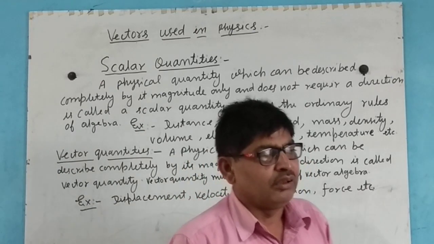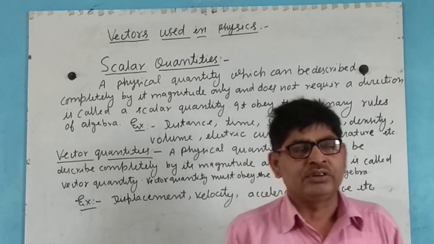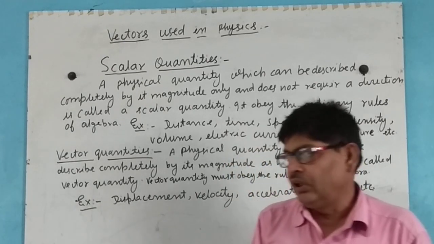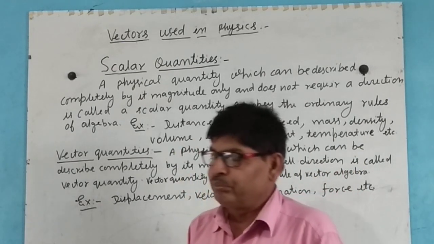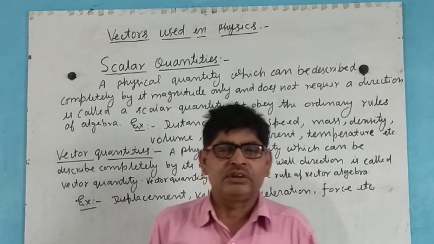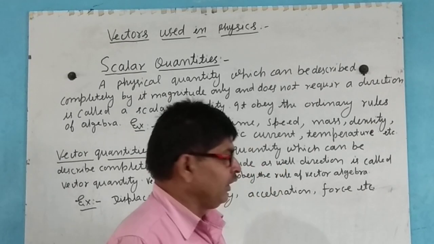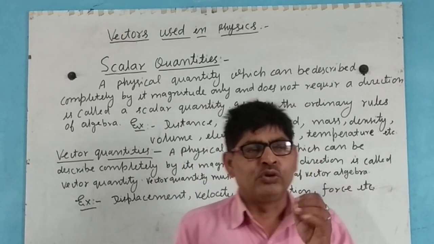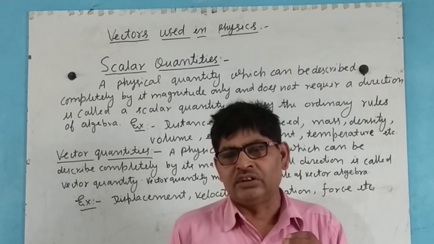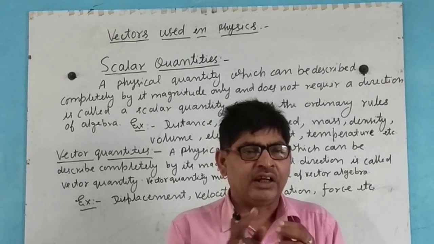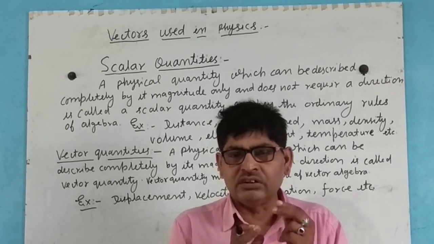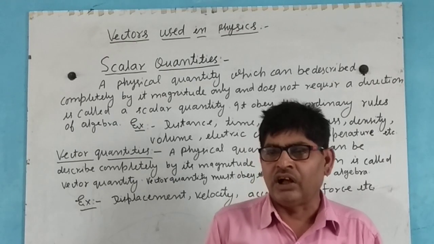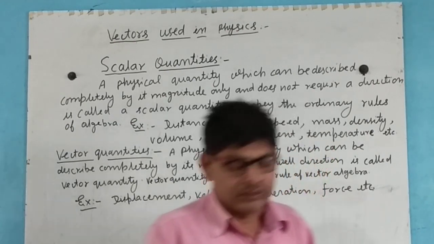For example, displacement is the distance between the last and initial positions, that is known as displacement. And force is also a vector quantity. If anything moves in this direction, then the force applied on it in this direction, so that force is also a vector quantity.